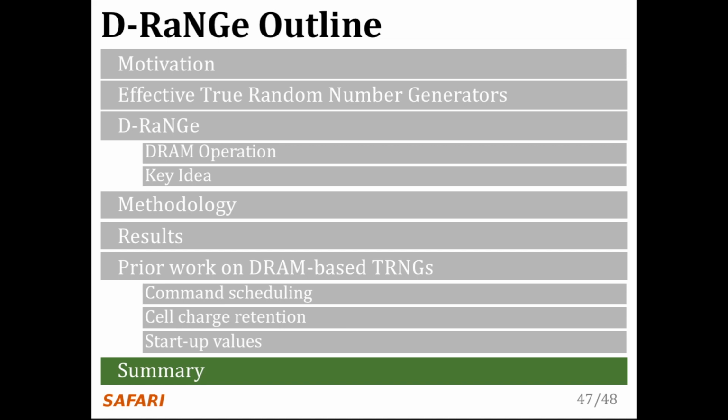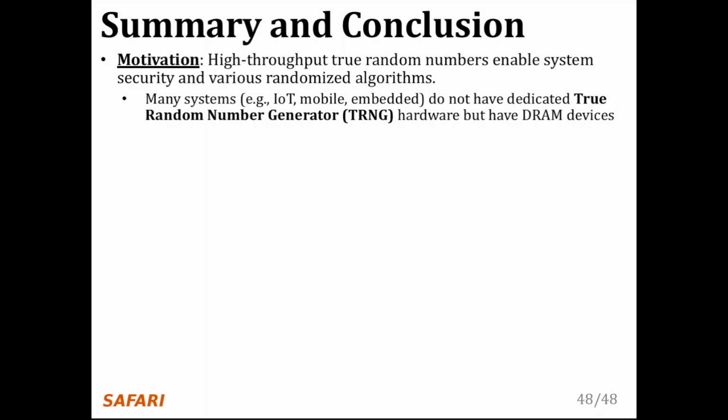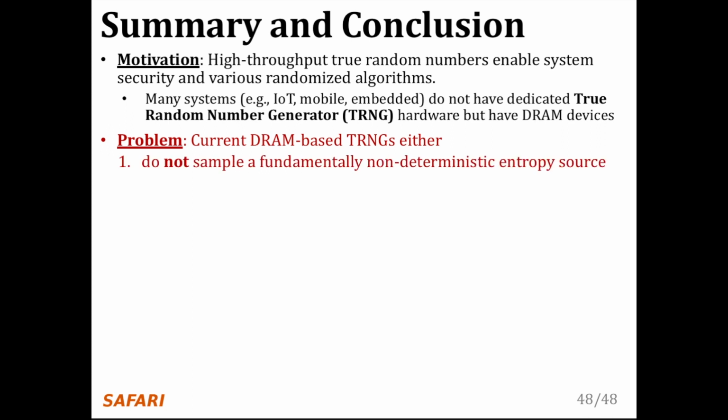Now let me conclude by giving the summary. Our motivation is that high-throughput true random numbers enable system security and various randomized algorithms. Unfortunately, many systems like IoT, mobile, and embedded systems do not have dedicated true random number generator hardware. However, they do have DRAM devices, on which a few recent papers have proposed generating true random numbers. The problem is that current DRAM-based TRNGs either do not sample a fundamentally non-deterministic entropy source, which may not result in true random numbers, or they are too slow for continuous high-throughput operation.